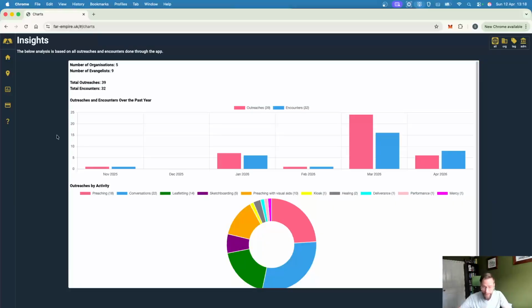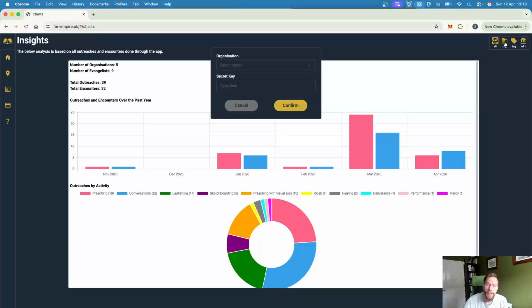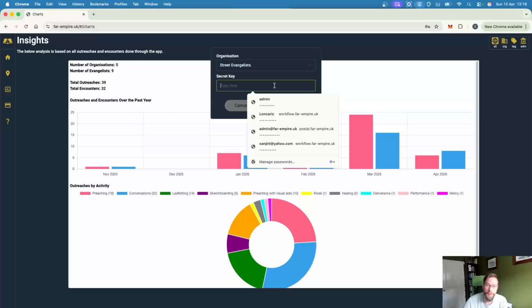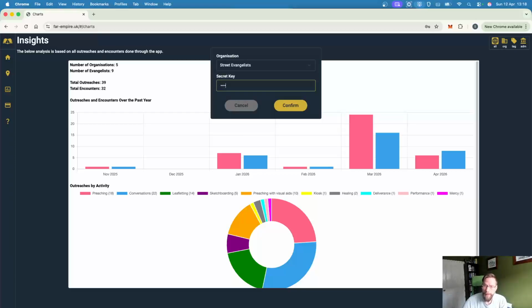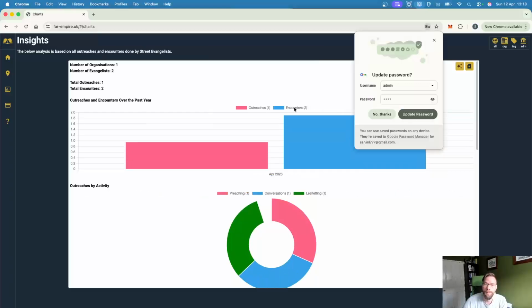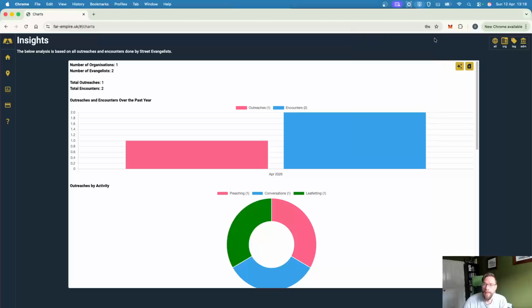This shows everything, all the activity across all organizations, across all evangelists. Obviously, there's a lot here in terms of test data. That's because they're organization owner for Street Evangelists organization. They enter their PIN here, they log in, and here we go.